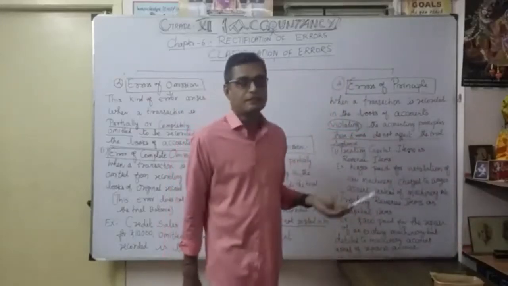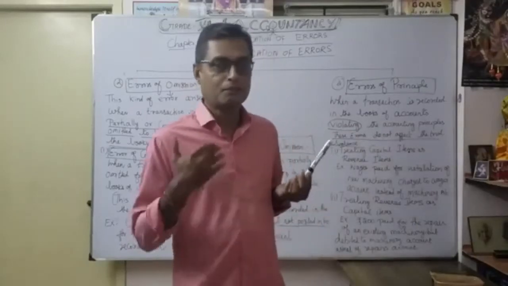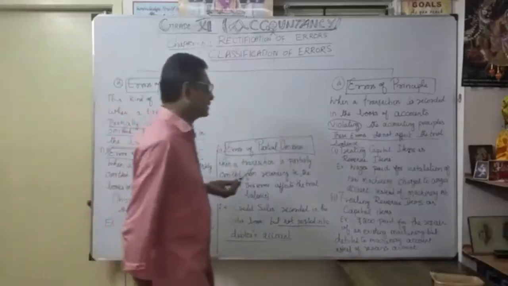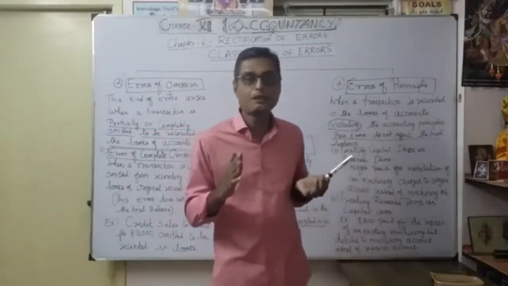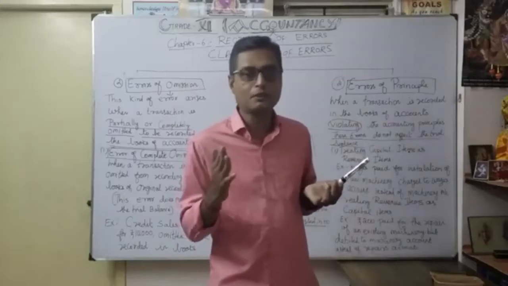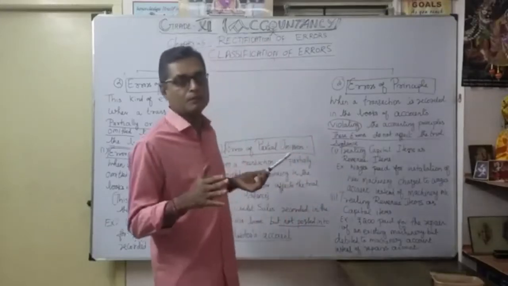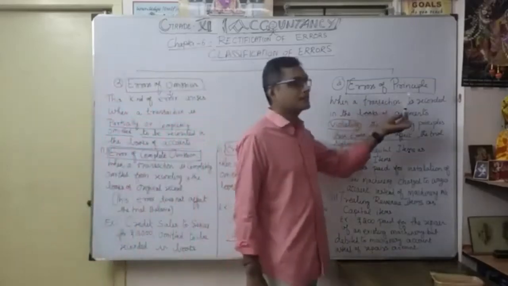So very important here. Any errors of principle do not affect the trial balance. But it is against the principle, and that is why it is called error of principle. What is that? For example, here, very important one, your allocation of capital and revenue. That's where the confusion will come: whether instead of capital, they allocated revenue, or instead of revenue, they allocated capital. That is the confusion. We will say it is coming under error of principle.